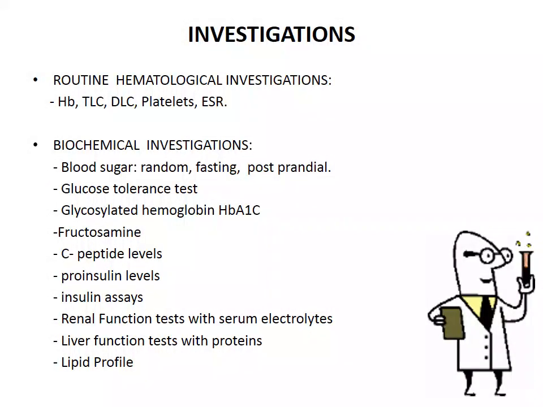So next, moving on to the important investigations to be done in diabetic patients are routine hematological investigations like complete hemogram, and second we have biochemical investigations like blood sugar estimation. It can be done either in random, fasting or postprandial states. Glucose tolerance test, glycosylated hemoglobin, that is HbA1c, fructosamine levels, C-peptide levels, proinsulin levels, insulin assay, renal function tests with serum electrolytes, liver function tests, and lipid profile are usually done.